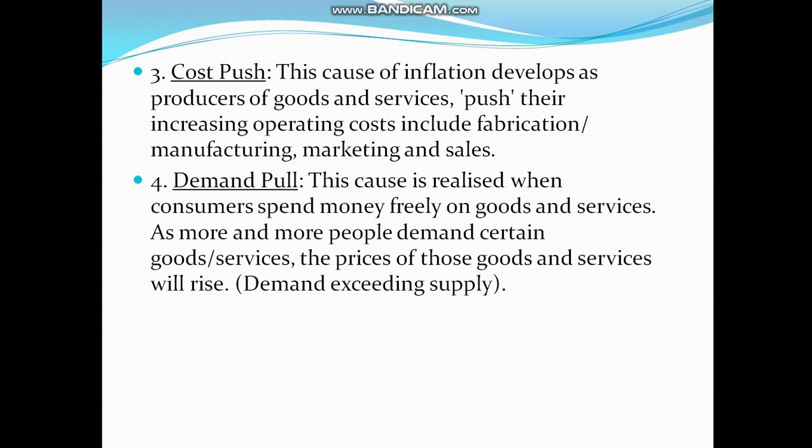Because if you go on buying, a day will come when the production companies cannot supply those goods and services, so the price will increase. The demand will exceed supply, so automatically the price will increase and there will be inflation. This is because of excess demand, and that is known as demand pull inflation. It is a cause of inflation.